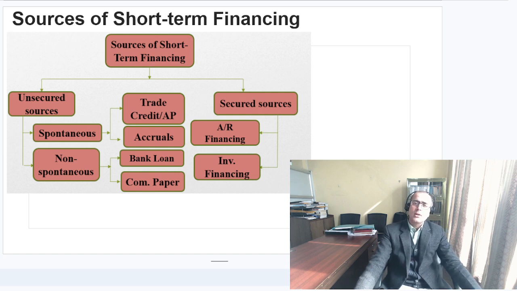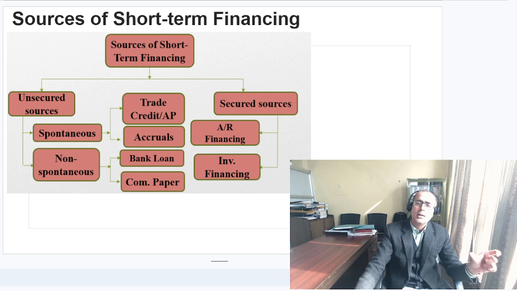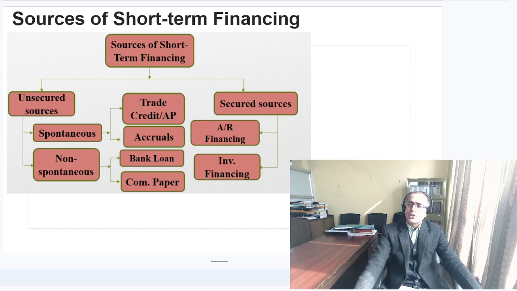that account payable. And the next one is the accrual part. Accrual is simply like wages payable, salary payable, tax payable. That is the accrual part. The trade credit and accrual are the spontaneous sources of short-term financing.